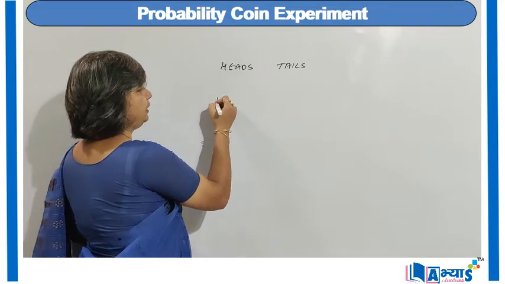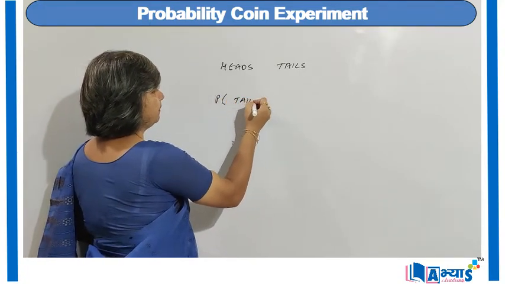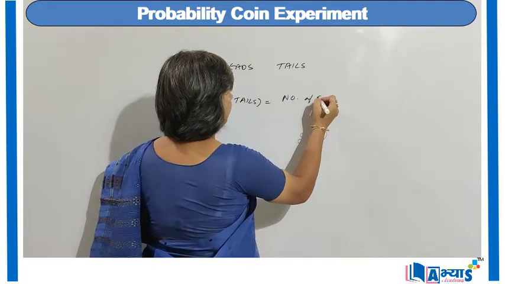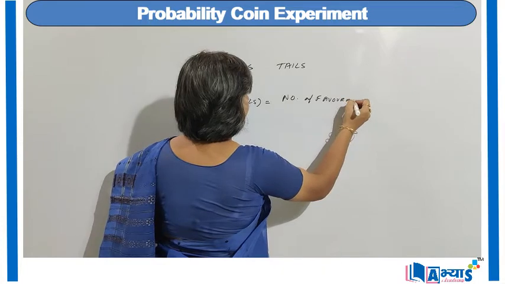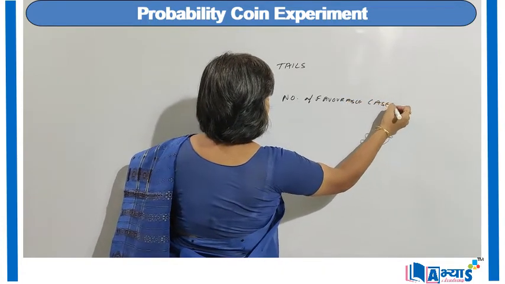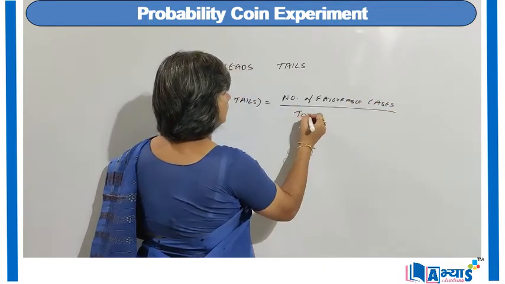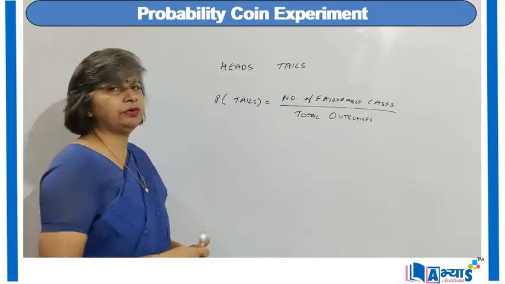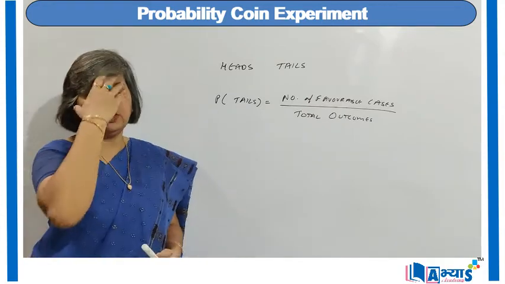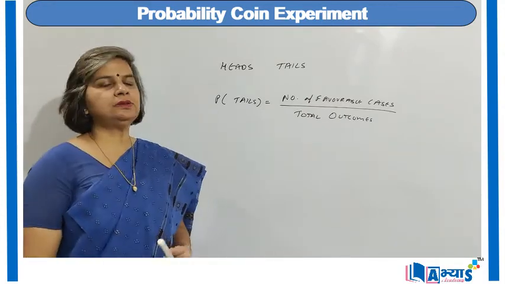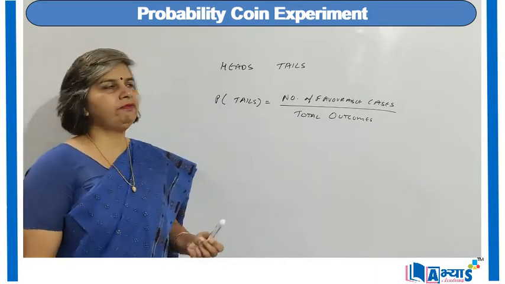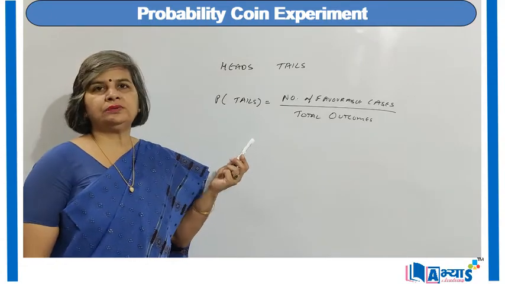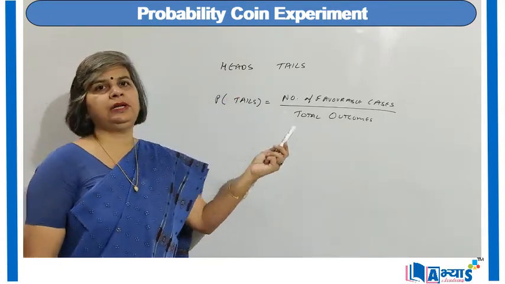So if we want to find the probability of getting tails, it is equal to the number of favorable cases upon total outcomes. This is the definition of probability, because whenever we want to find the probability of a particular event, we find the total number of favorable cases upon the total outcomes. So when we toss an unbiased coin, the total outcomes are two: either heads or tails.